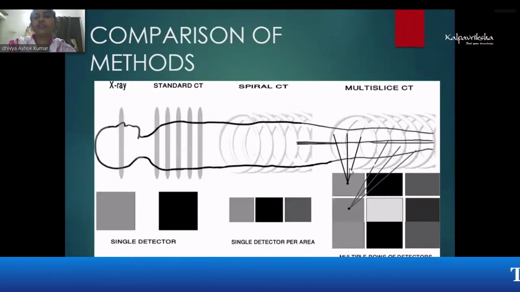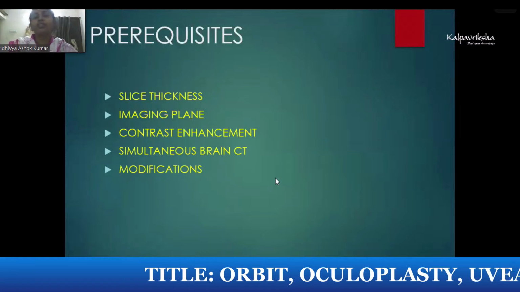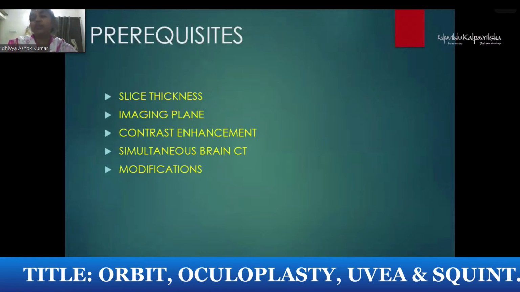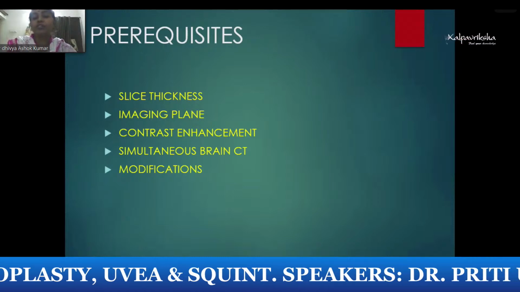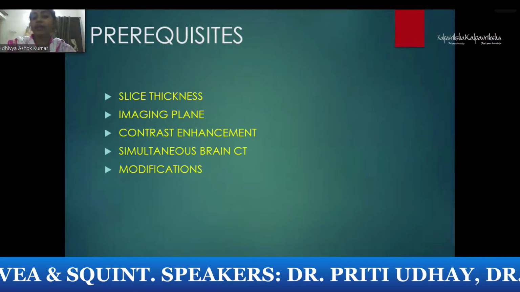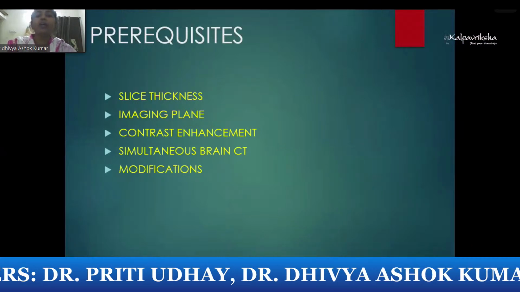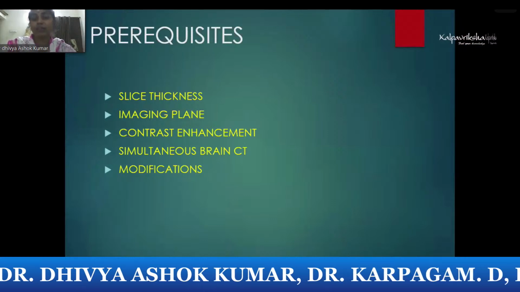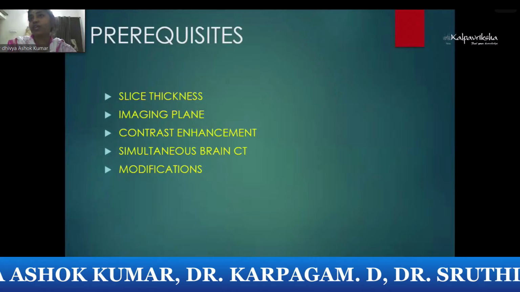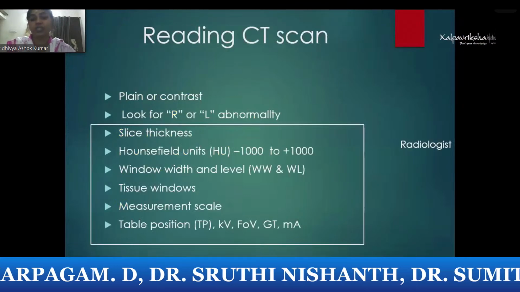The different types of CTs available: you can get a high resolution spiral CT or a standard CT depending upon the indication and what specifically you need in that. Prerequisites which you write in the prescription for the patient are the slice thickness, imaging plane, whether you want exactly sagittal or coronal or axial, contrast enhancement required or not, and simultaneous brain screening if needed. If there are any other modifications which you want, the radiologist should specifically be told in the requisition.